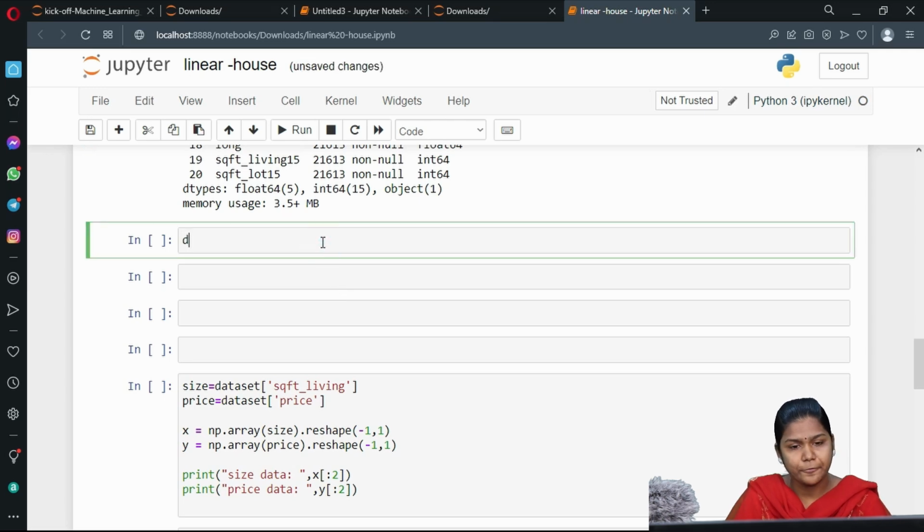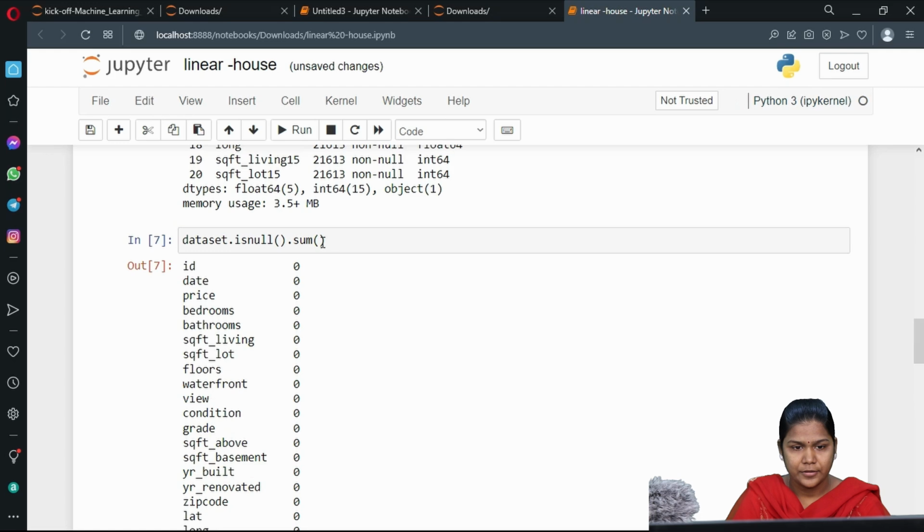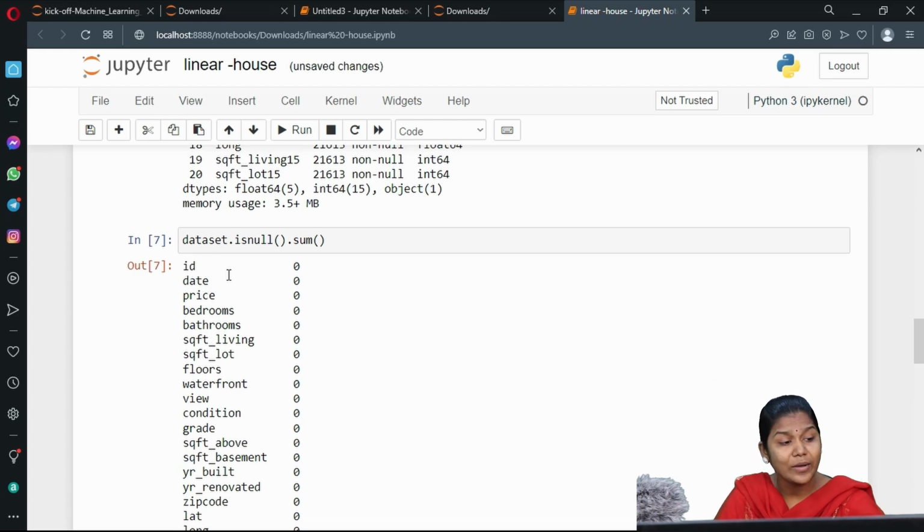Next, we also have a few functions like dataset dot isnull dot sum. It will tell me whether there are any null values present, and if present, how many null values there are. It is going to display over here.